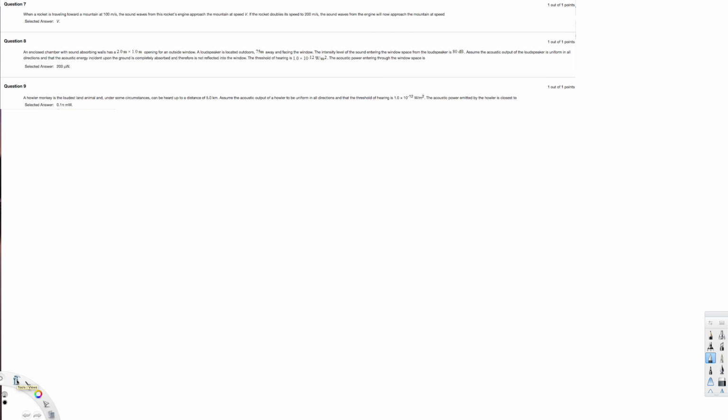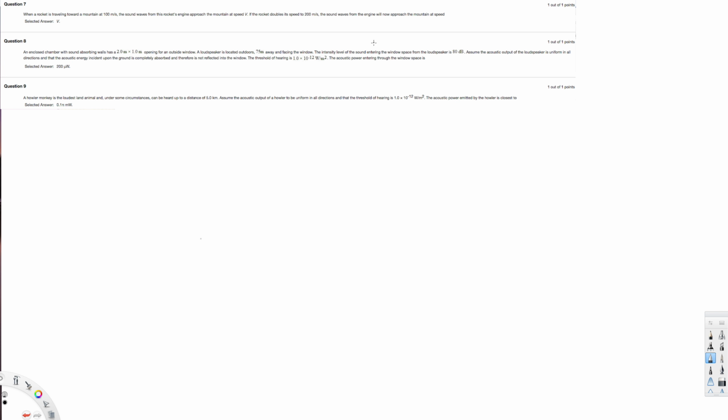The first question is asking, when a rocket traveling toward a mountain at 100 meters per second, the sound waves from the rocket engine approach the mountain at speed v. If the rocket doubles the speed to 200 meters per second, the sound waves from the engine will now approach the mountain at what speed?